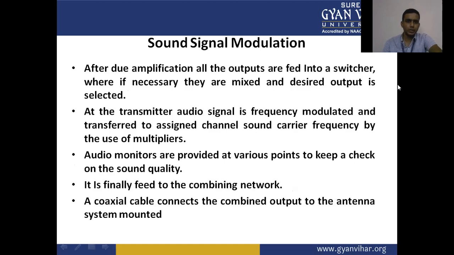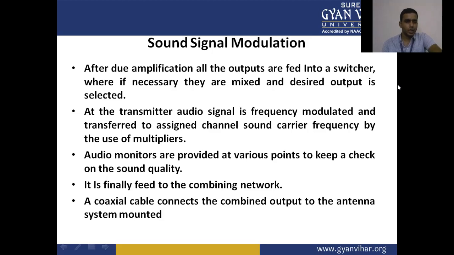Sound signal modulation. After due amplification, all the outputs are fed into a switcher where, if necessary, they are mixed and the desired output is selected. At the transmitter, the audio signal is frequency modulated and transferred to the assigned channel sound carrier frequency by the use of multipliers.